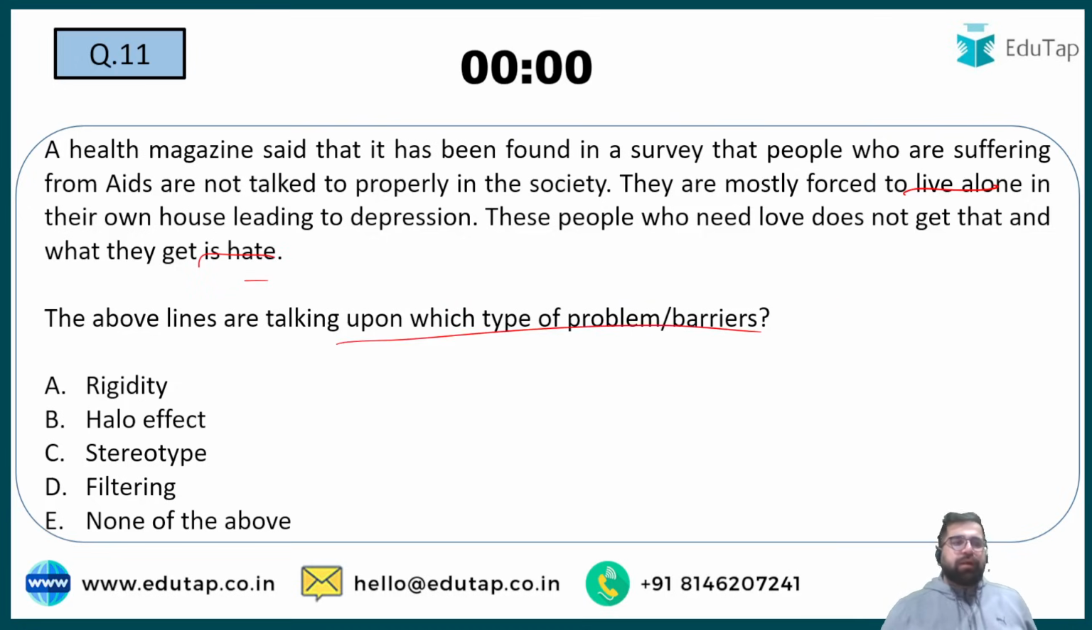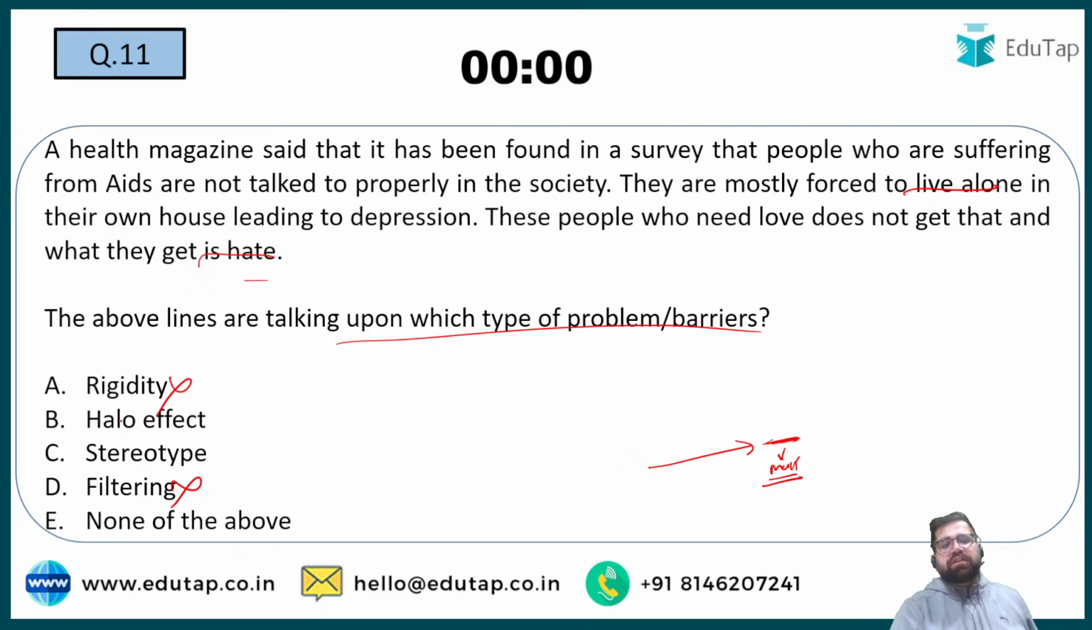So the people who are having AIDS, they are isolated. Why are they isolated? Is it due to rigidity? Is this halo effect? Is this stereotyping? Is this filtering? See, it cannot be filtering, because filtering means that I have passed you a message, but you are not passing the exact content of the message. You are doing some kind of manipulation over here. So filtering cannot be right.